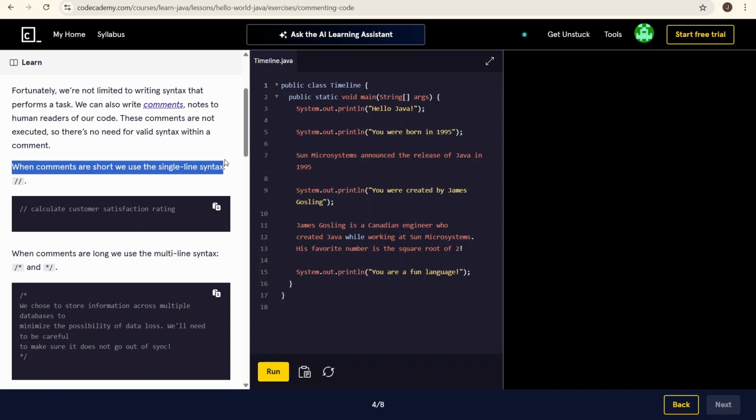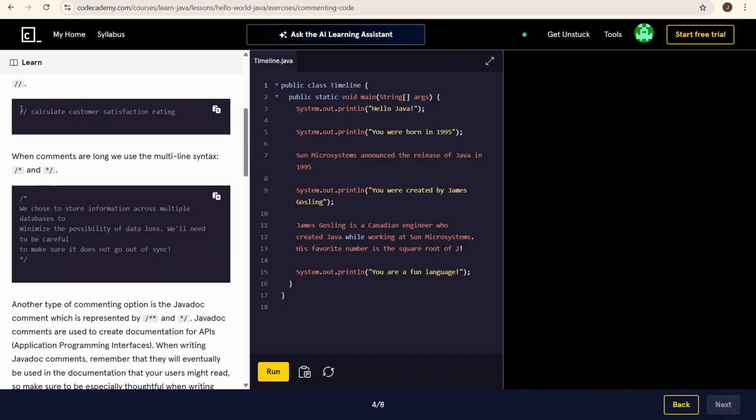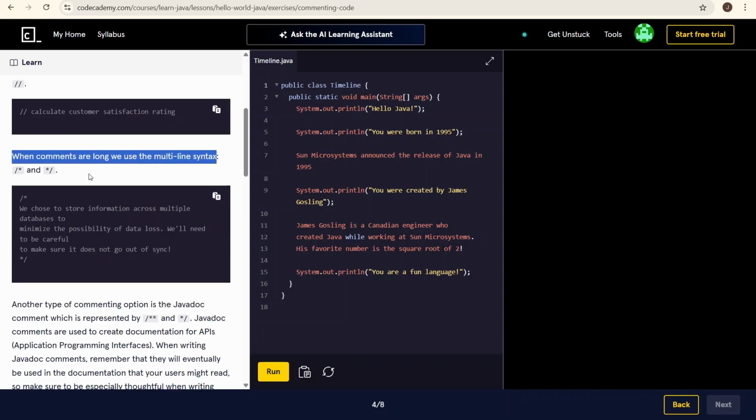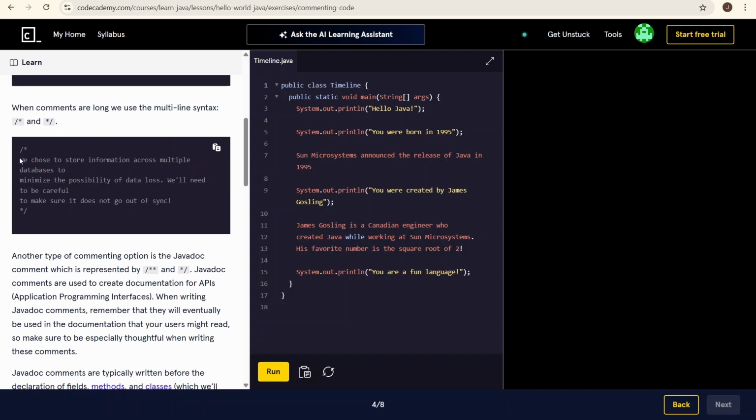When comments are short, we use a single line syntax. Calculate customer satisfaction rating. When it's longer, we use a multi-line comment, with forward slash asterisk, asterisk forward slash. We choose to store information across multiple databases to minimize the possibility of data loss. We'll need to be careful to make sure it does not go out of sync.